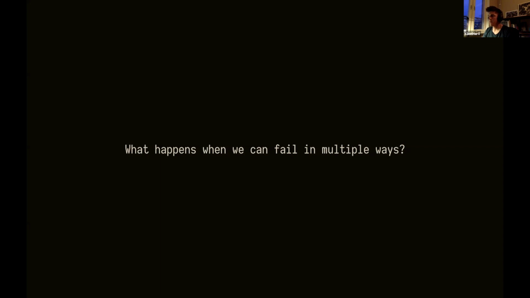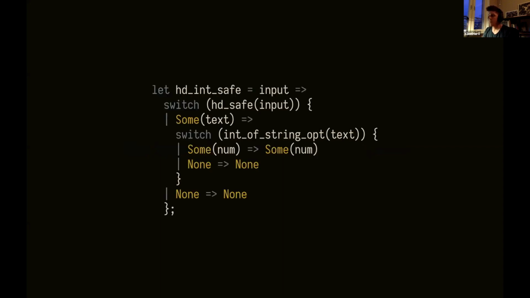If we use this head function and then do something else with it, we basically call the function and do something else on that. So imagine we want to retrieve the first element of a list, and we want to try to parse that element to a number. We assume the elements of the list are strings. I want to use a string and parse it with the int_of_string function.